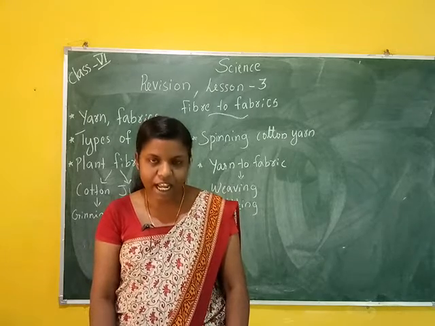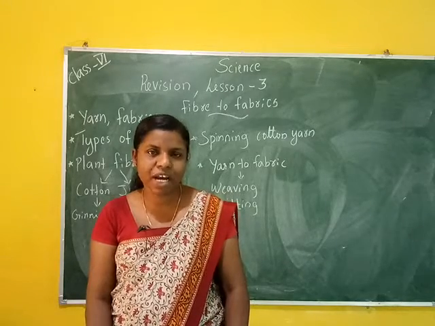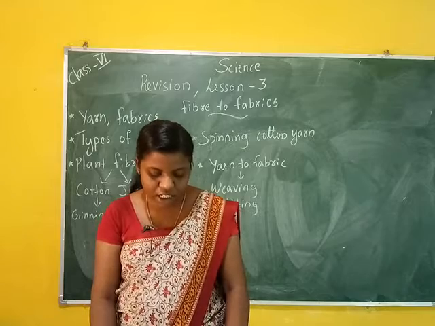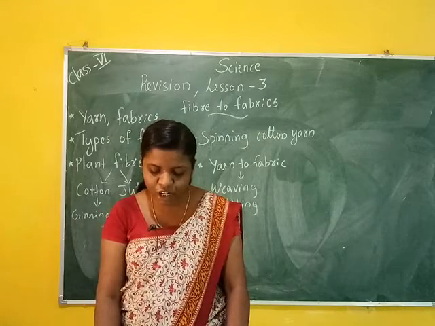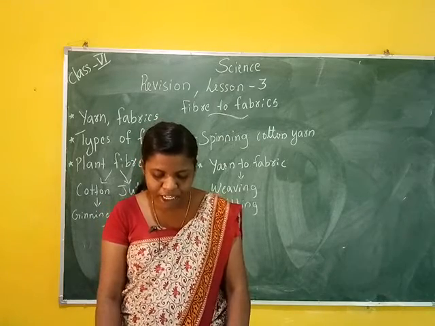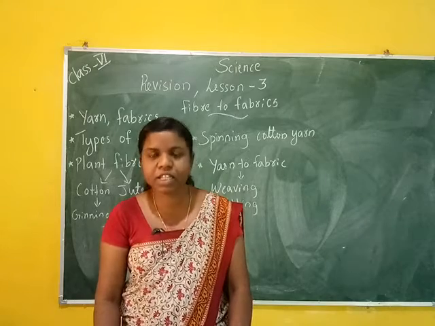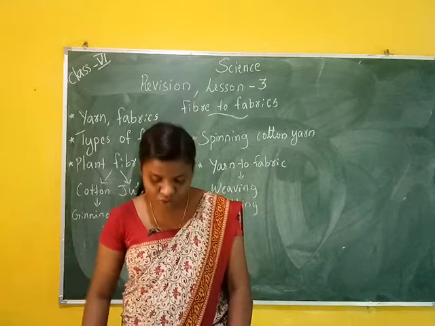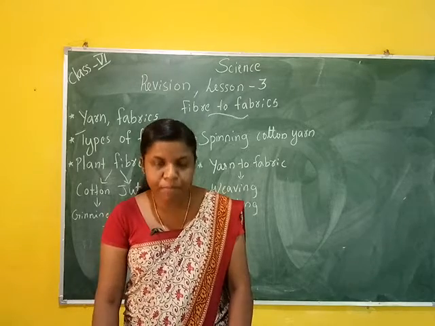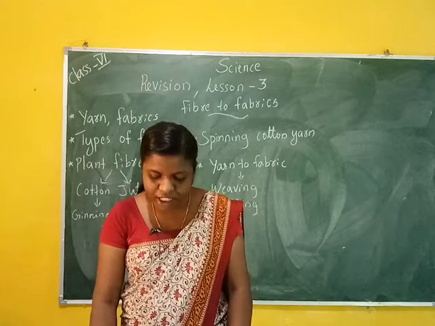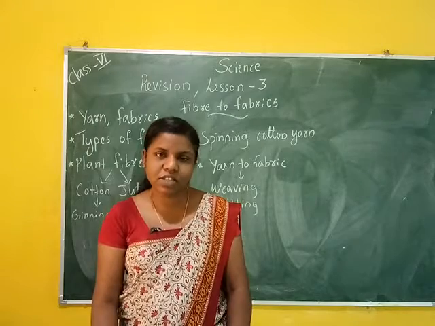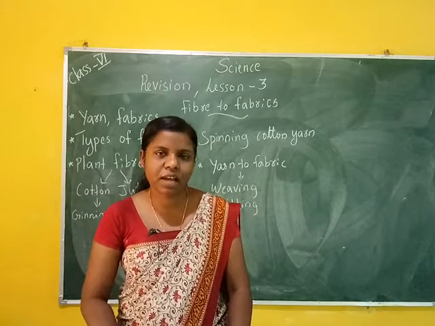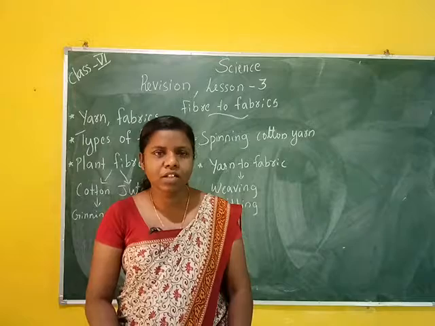The answer is mat and basket. Then third question: name the materials which were used by people in ancient times to cover themselves. The answer is big leaves of trees, barks and animal skin.